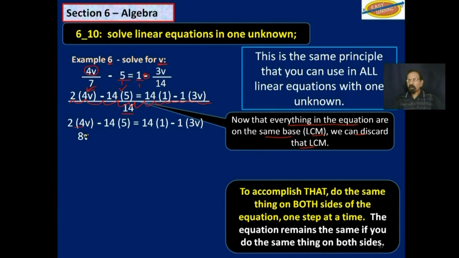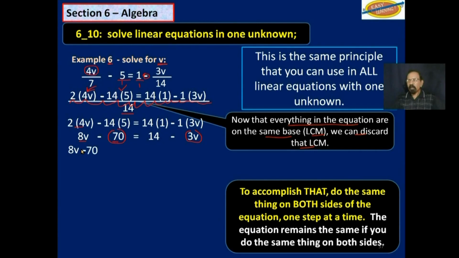So this will work out to 8v minus 14 times 5, 70, equal to 14 ones 14 minus 3 ones 3v.